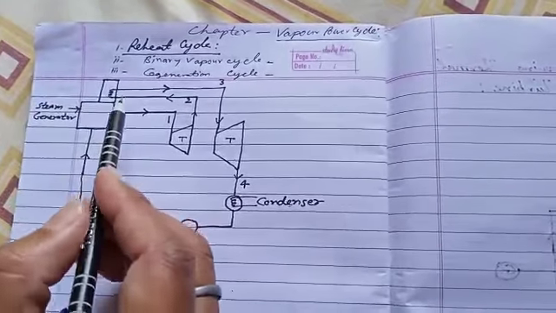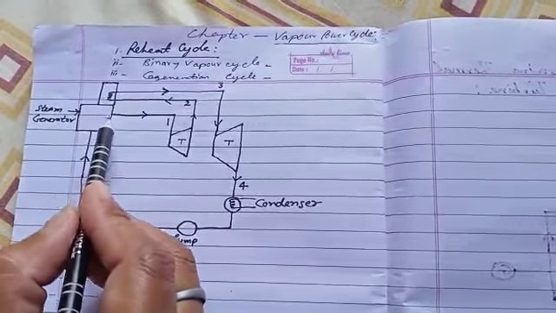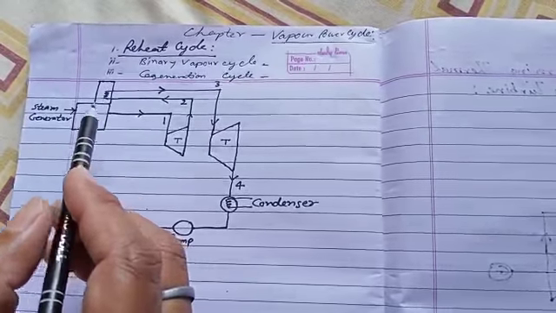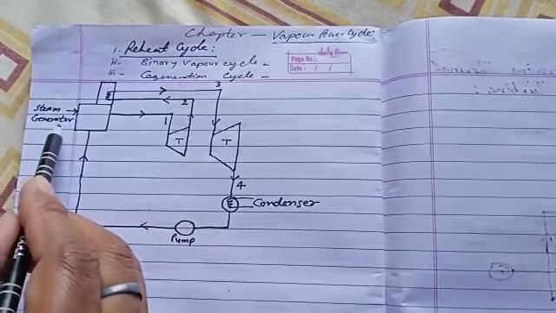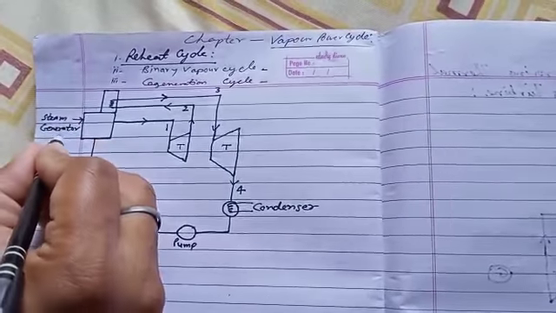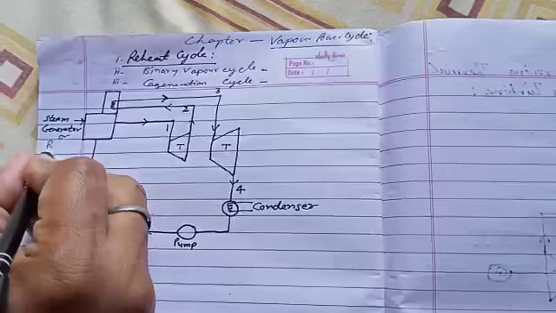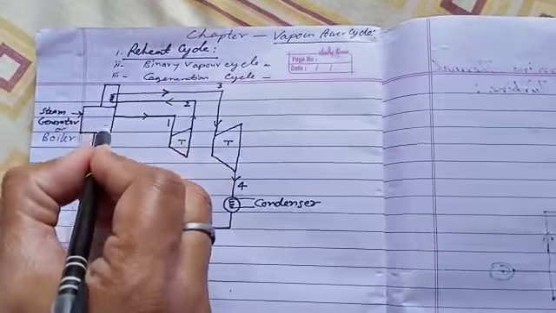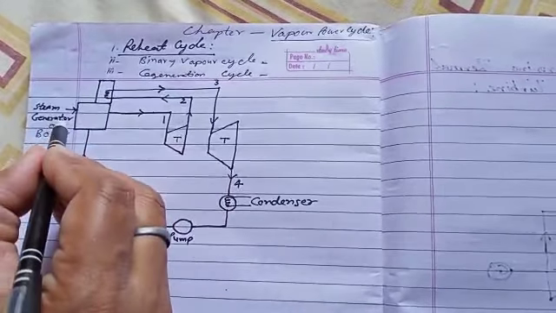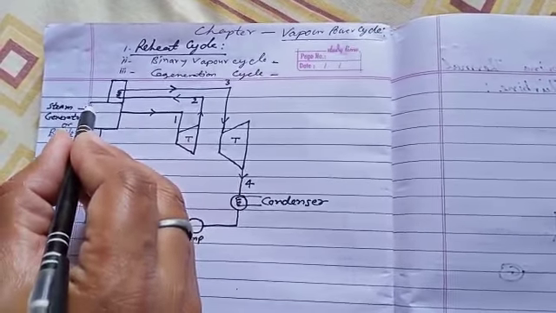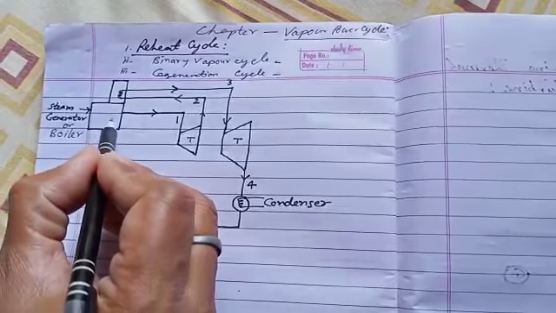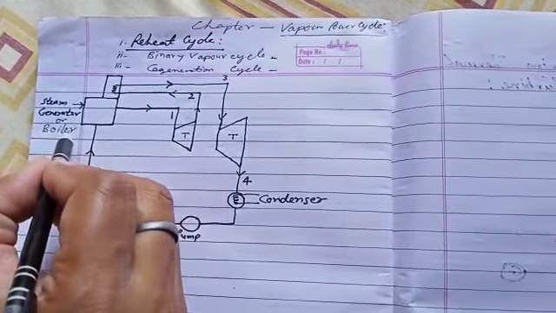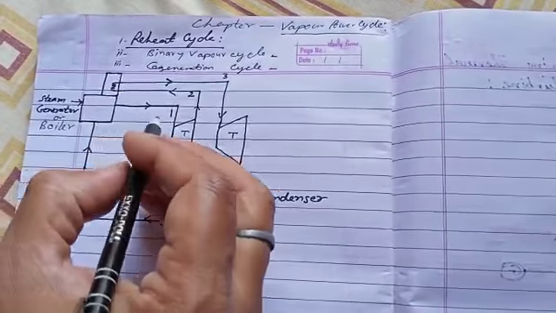Block diagram of the power plant consists of number one part steam generator, that is also called boiler. Steam generator means equipment that produces steam. We discussed earlier in the unit second boilers chapter.